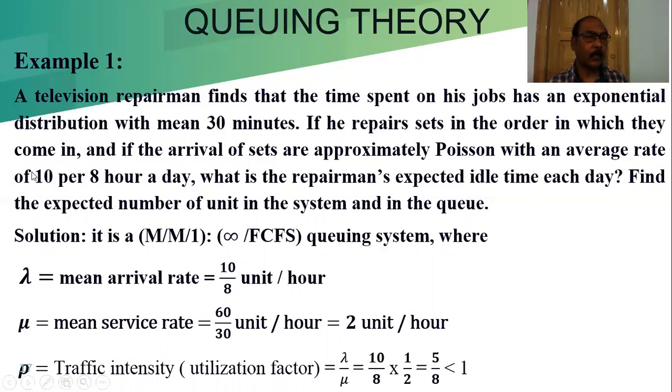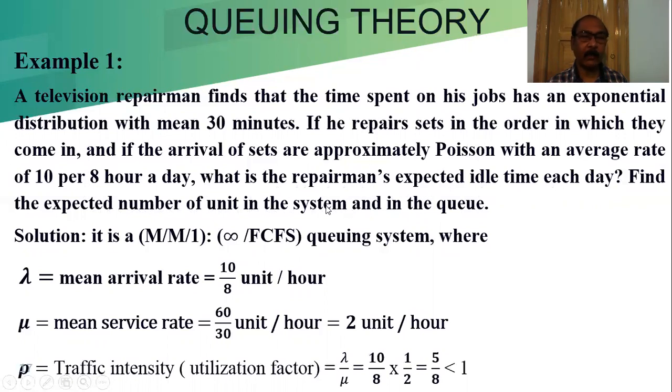10 is for a day. 10 arrive in 8 hours, and we are considering 8 hours as a working day. What is the repairman's expected idle time each day? We have to find out how much time the repairman is idle in the consideration of the 8 hours of the day. Find the expected number of units in the system.